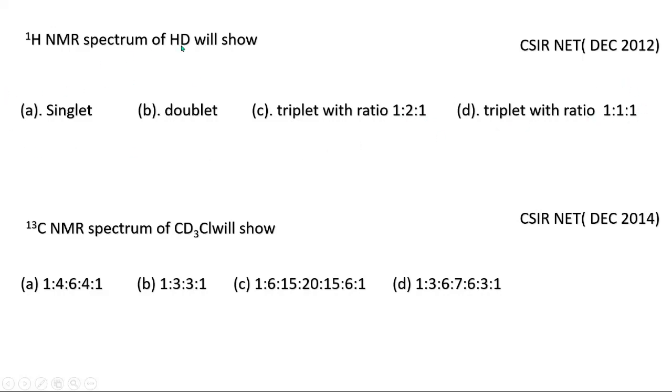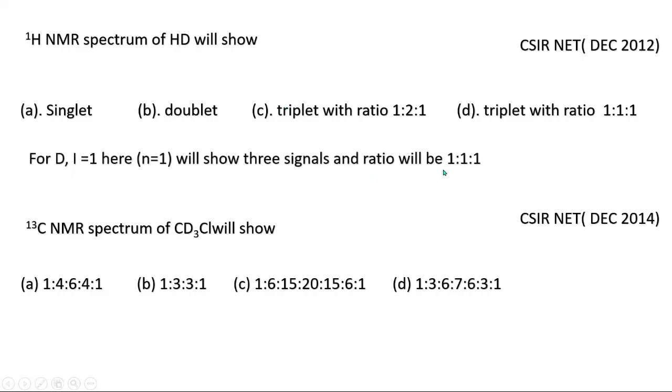You can see this proton with n equal to 1 and I equal to half will give one signal, because this is proton NMR. That will be split by the neighboring deuterium, which has n equal to 1 and I equal to 1, so we will get 3 signals. That one signal will be split into 3 signals in the intensity ratio 1:1:1.